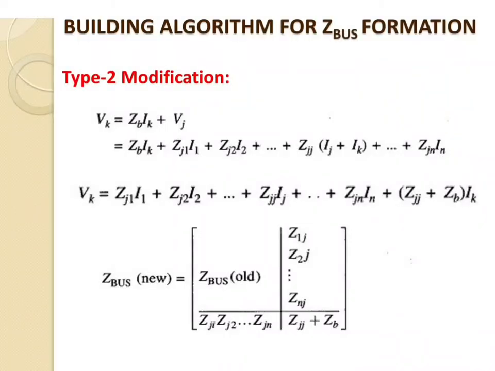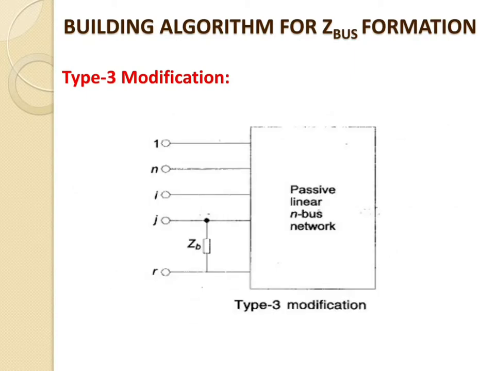From what we have already discussed, type 2 and all the types of the Z building algorithm for Z bus formation can be used to find out the current flowing in the individual branch. So this is the main aim of the building algorithm for Z bus formation. Now we will go for the Z bus type 3 modification.